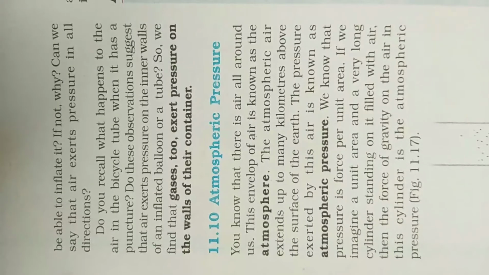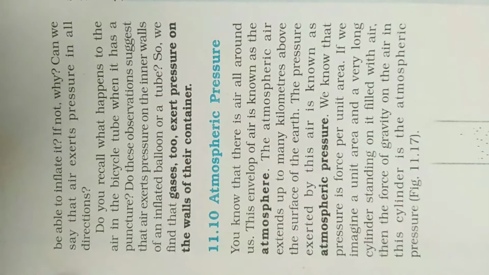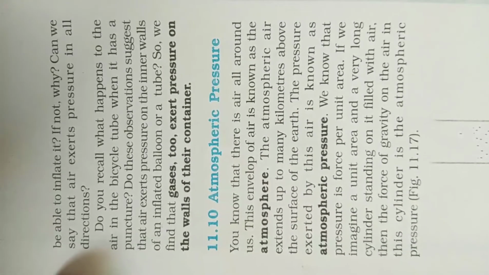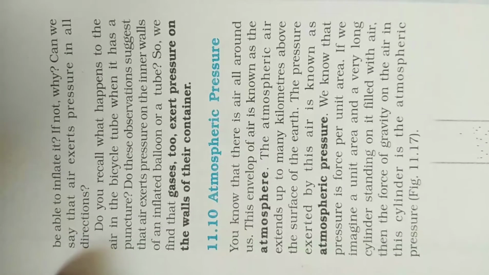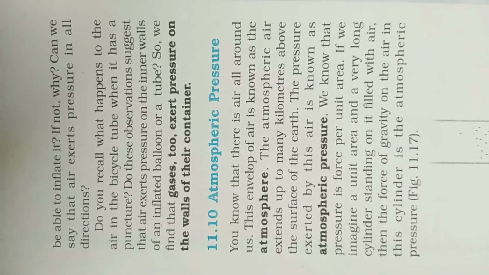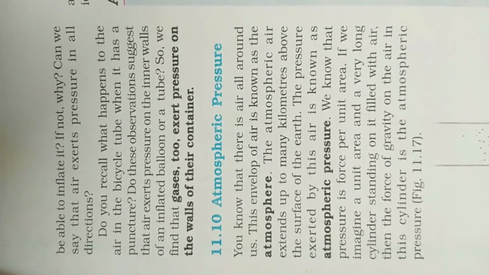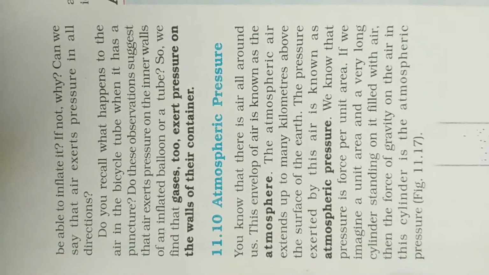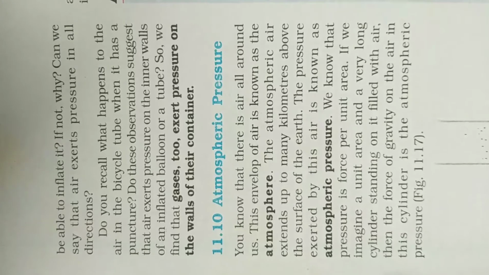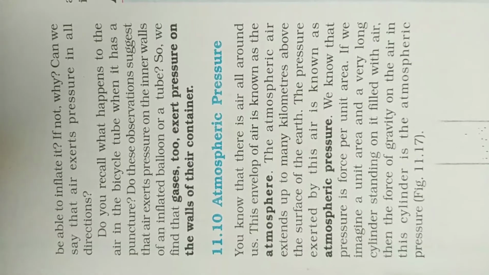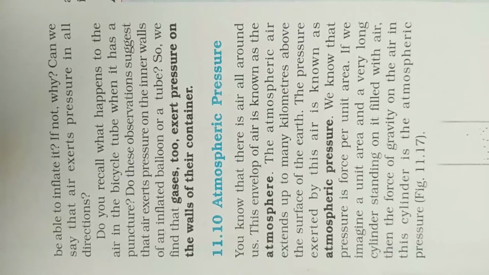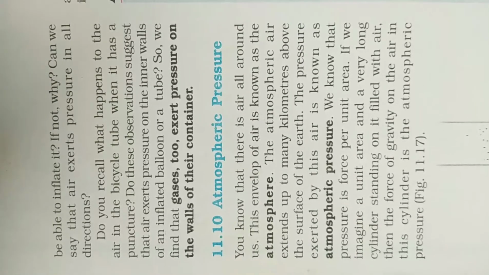Can you say that air exerts pressure in all directions? Yes, air exerts pressure in all directions. That's why the balloon which has a hole is not inflated by the air, and all the air goes out through the holes. Do you recall what happens to the air in a bicycle tube? You insert air in that tube, and when there is a puncture, all the air goes out. So that shows that air exerts pressure at the wall of the tube.